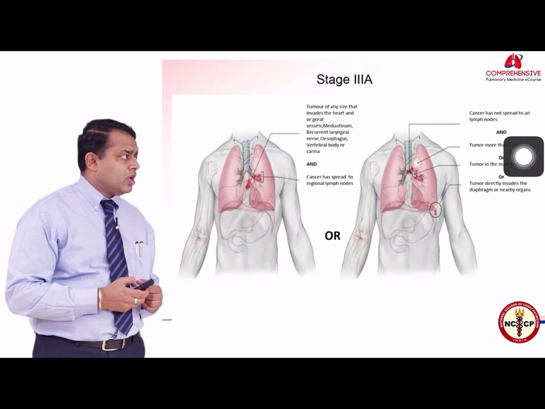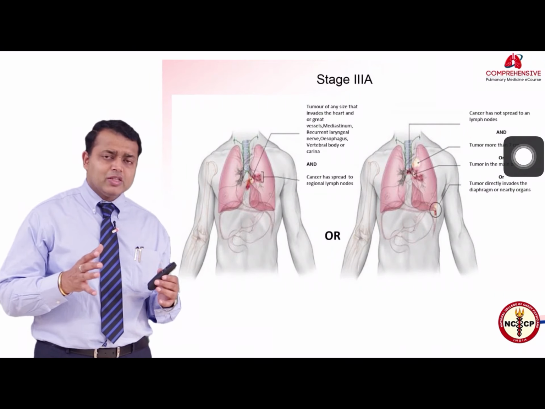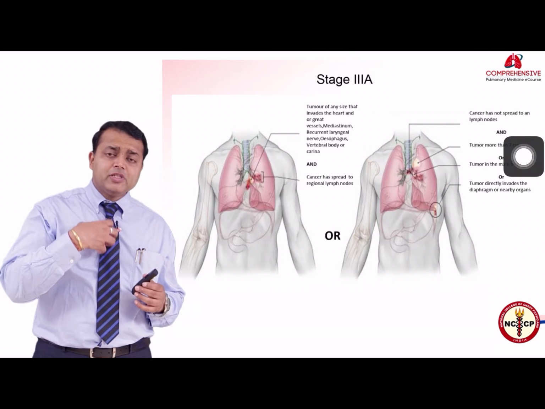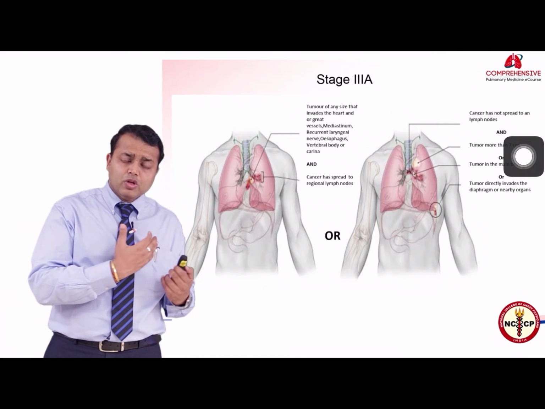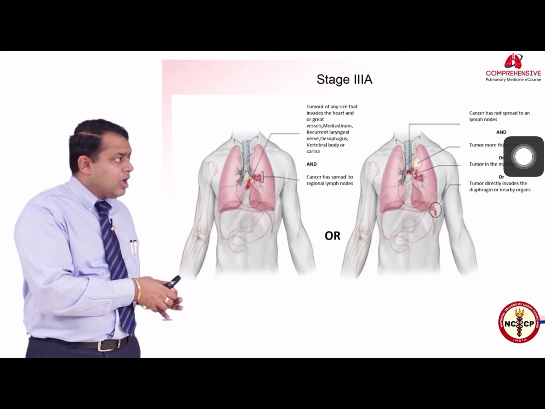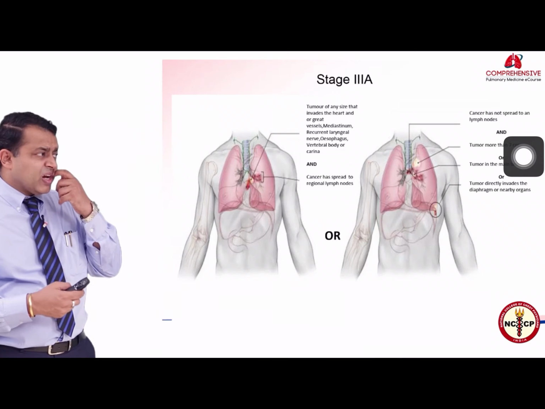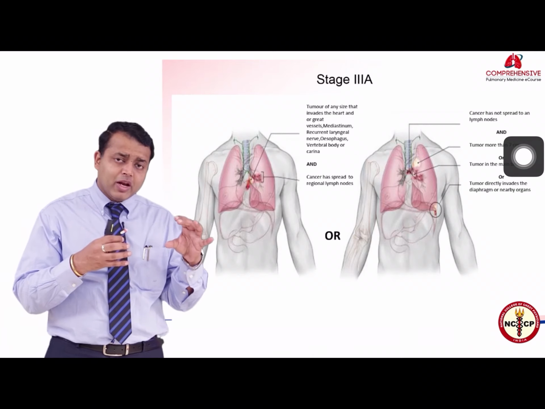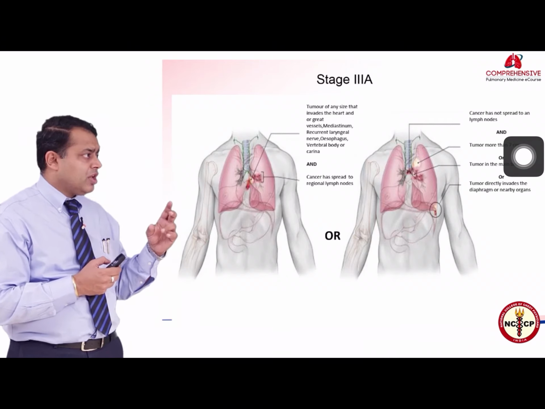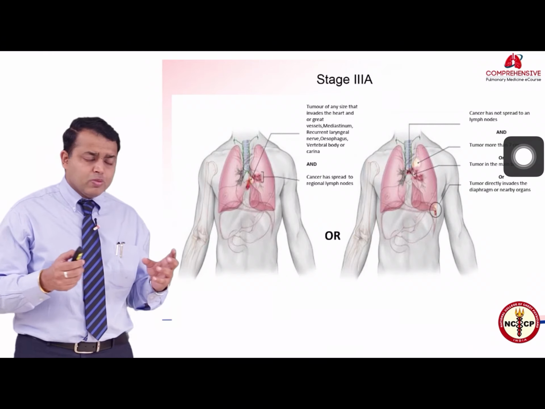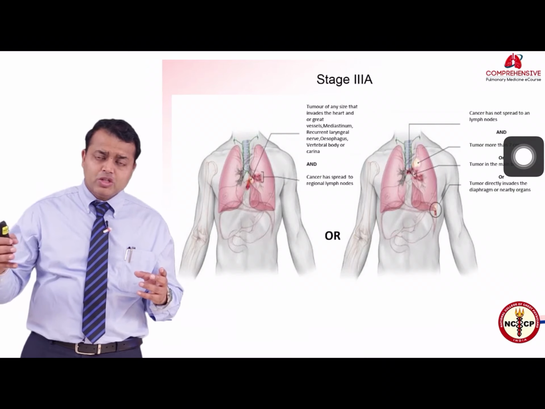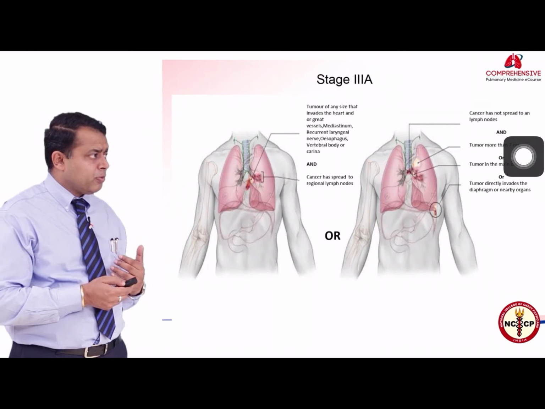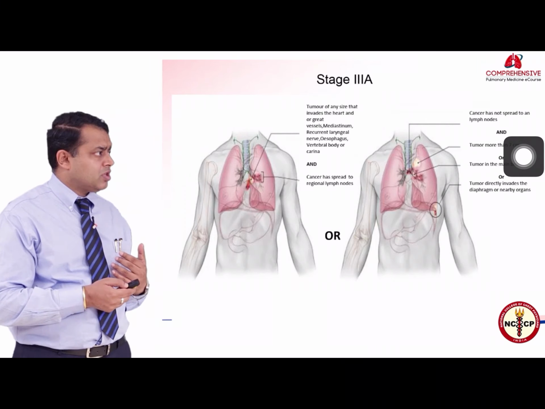Stage 3A is a lesion which is less than 7 centimeters and has gone into the hilar as well as the ipsilateral mediastinal lymph nodes, that is on the same side the lung cancer lies. Also, tumors which are large and have gone into the main bronchus less than 2 centimeters from the carina will also be labeled as stage 3A, and those tumors which have penetrated into the chest wall or the parietal pleura will also be labeled as stage 3A.